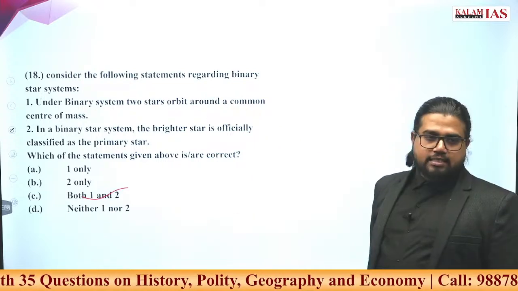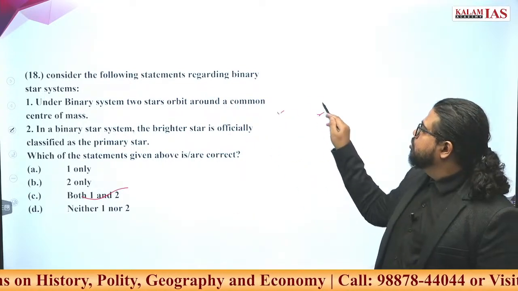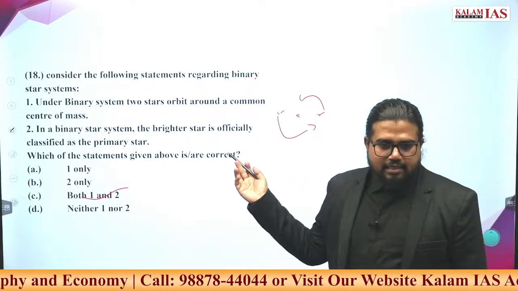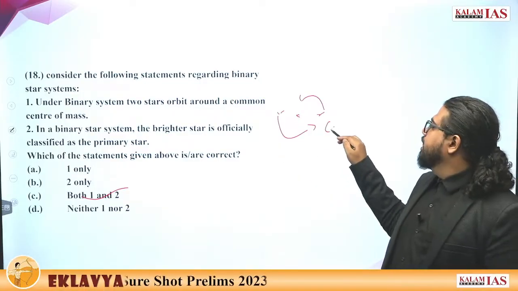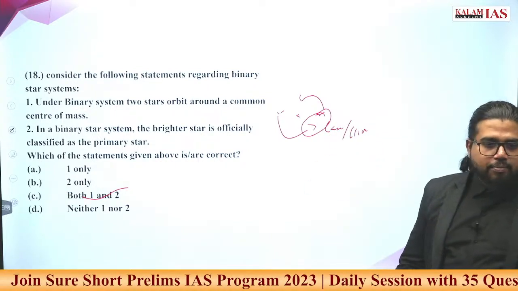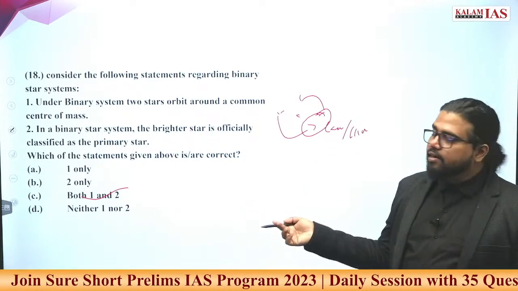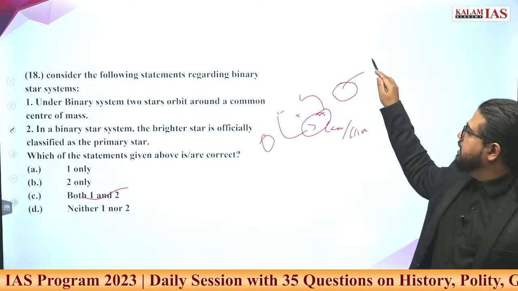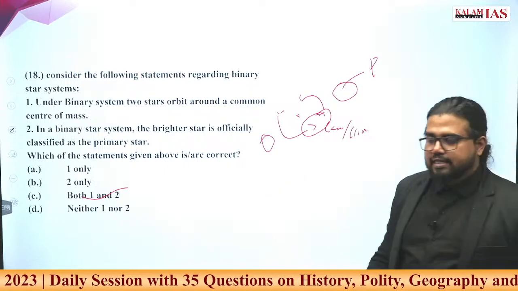What is a binary star system? There will be two stars, and these two stars will be rotating around a common center. We discussed this in the science class also. This can or cannot have planets. There can be planets around one star, or there may be no planets around a star. One of the stars will have a bigger size and one a smaller size. The bigger one is the primary star and the other is the secondary star.